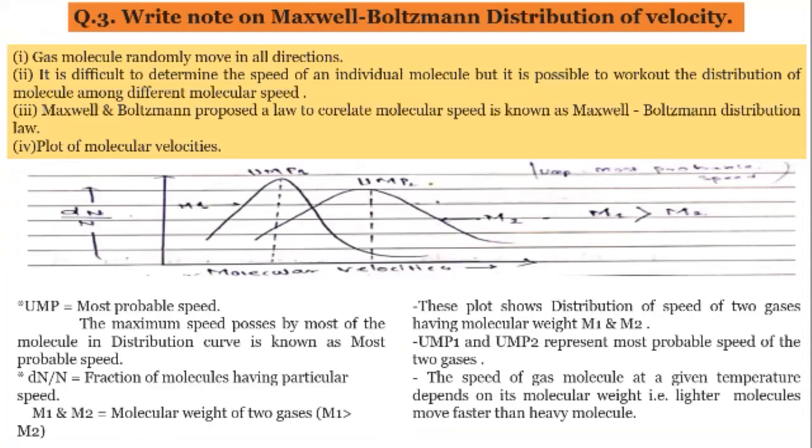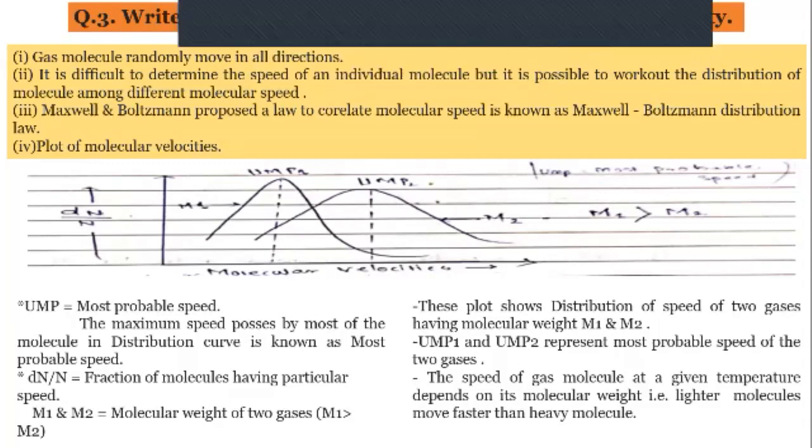This is about the note on the Maxwell-Boltzmann distribution of velocity. Gases are always in random motion, that all of you know, and due to their random motion it is very difficult to predict the speed of an individual molecule, but we can work on the distribution of the molecules among the different molecular speeds.